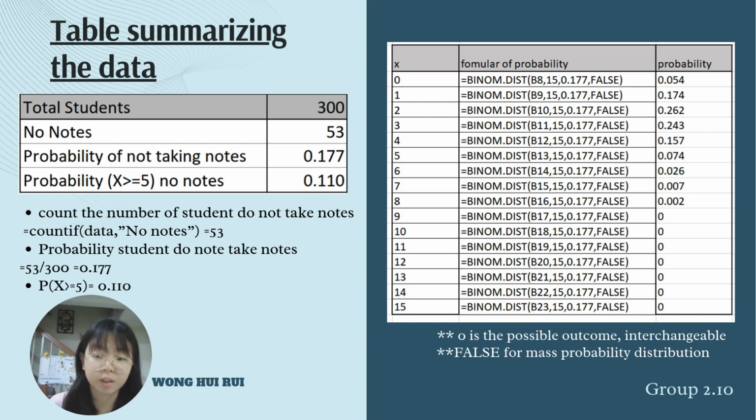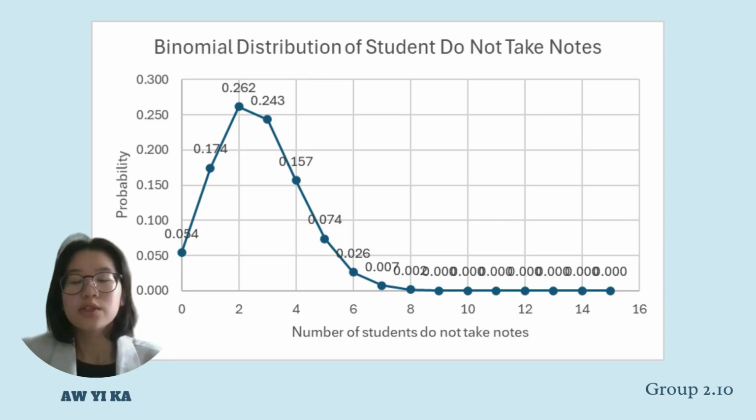Then for method 3, we just sum all the probabilities from 5 to 15, and all 3 methods give the same answer, which is 0.110.